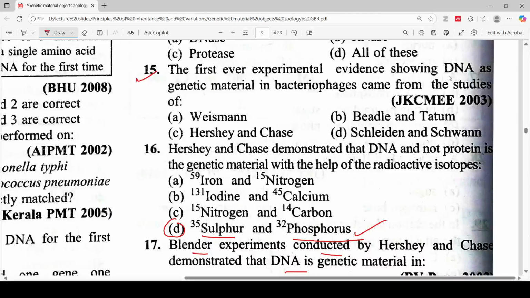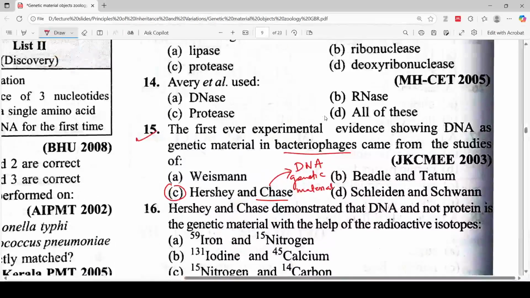experimental evidence showing DNA as genetic material in bacteriophage came from the studies of Weizmann, Hershey and Chase, Biddle and Tatum, and Sladen, and so on. So the first experimental evidence that the DNA is a genetic material in bacteriophage came from the option Hershey and Chase experiment. They proved that DNA is a genetic material.